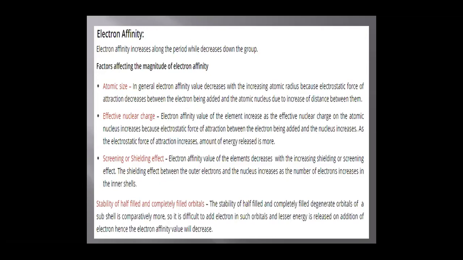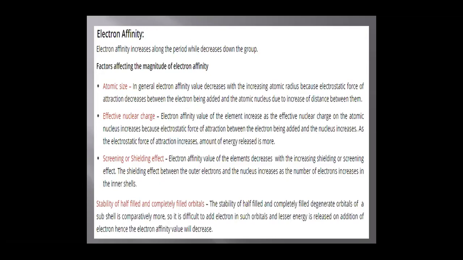Screening or shielding effect: the electron affinity value of an element decreases with increasing screening or shielding effect. As the shielding effect increases, electron affinity decreases, because the number of electrons in the inner shell increases and so does the shielding between the outer electrons and the nucleus.